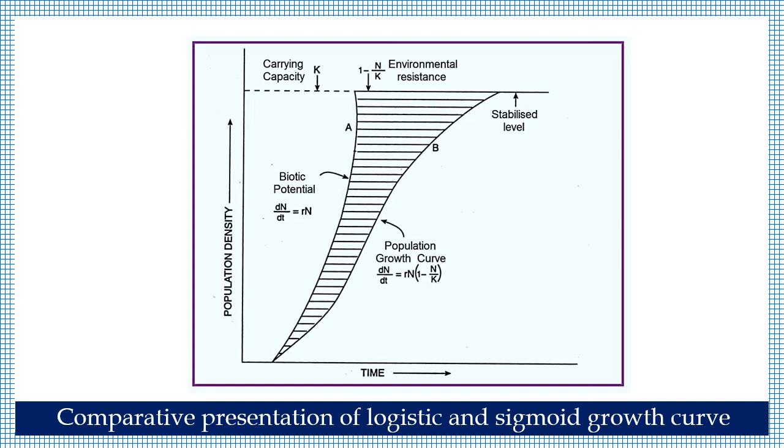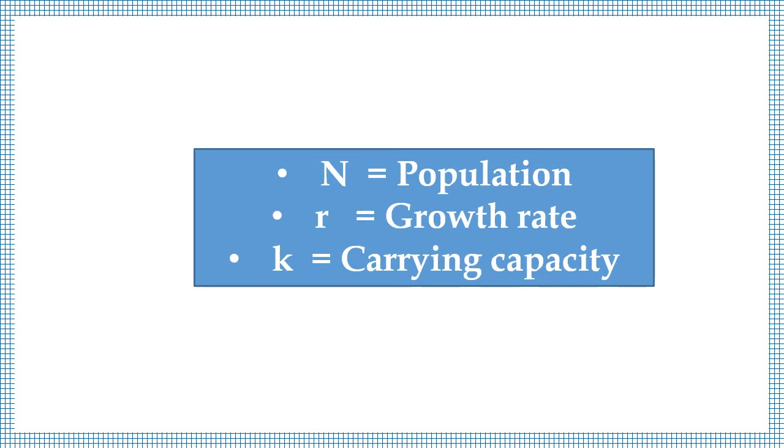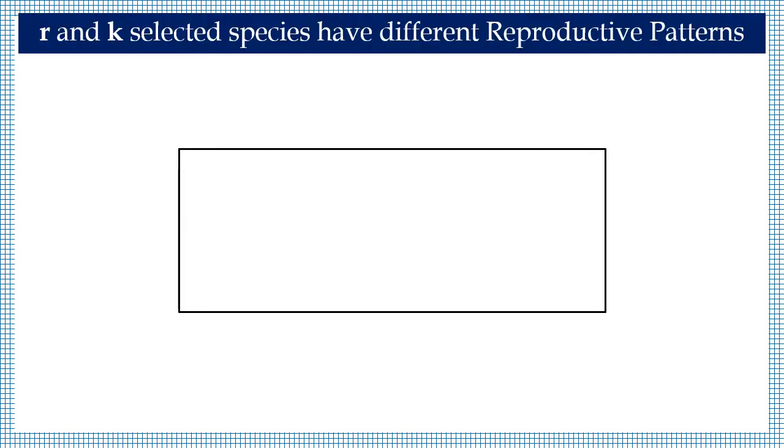So the difference between J-shape and S-shape: here some horizontal lines are there, and these horizontal lines represent the environmental resistance. These lines represent that in the initial stages the resistance was less, in the medium stages resistance is optimum, and it is maximum at the end. Coming to three terminologies: N is population, r is growth rate, K is carrying capacity.